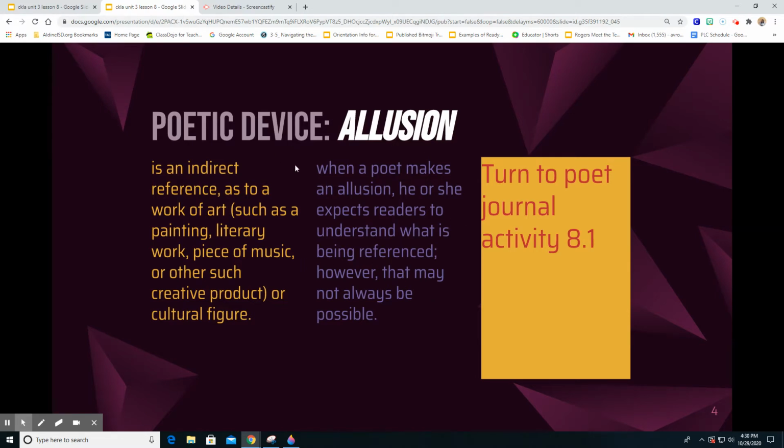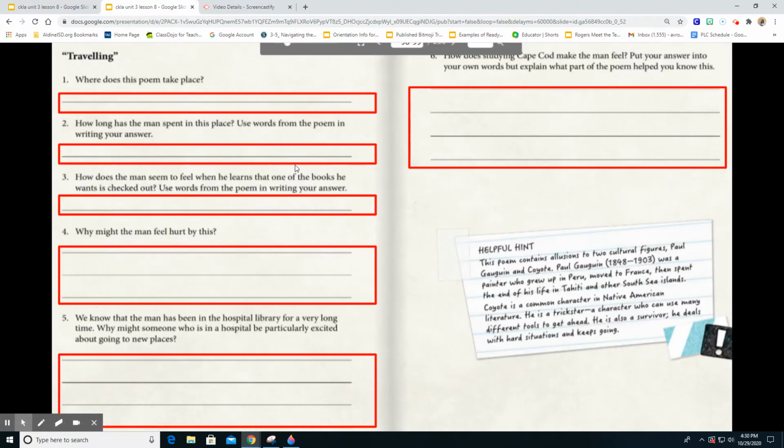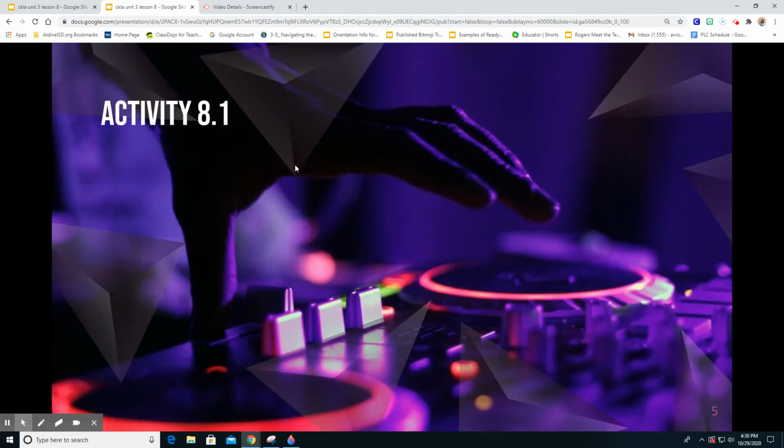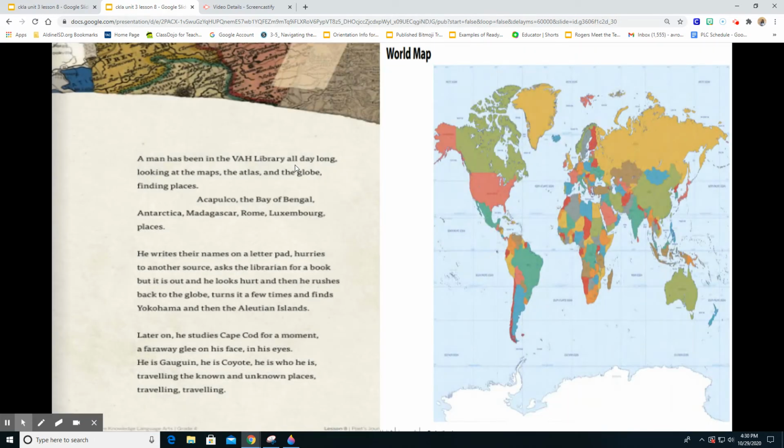So let's go to activity 8.1. Hey, boys and girls. So we're going to look at number one. Where does this poem take place? Let's go look at our poem. A man has been in the VAH library.